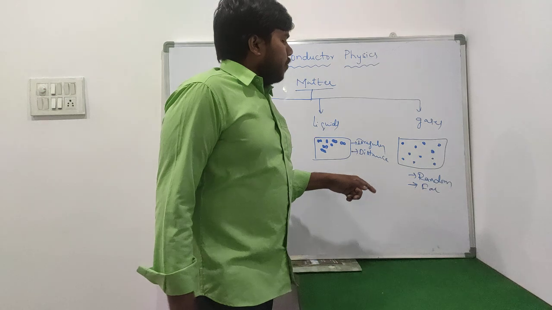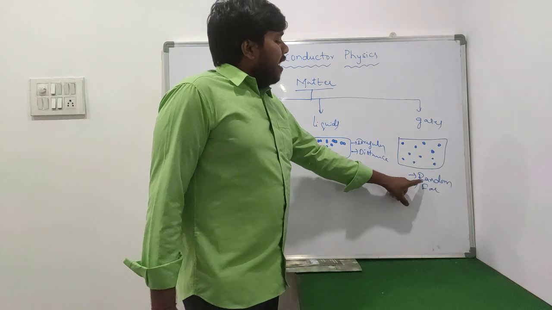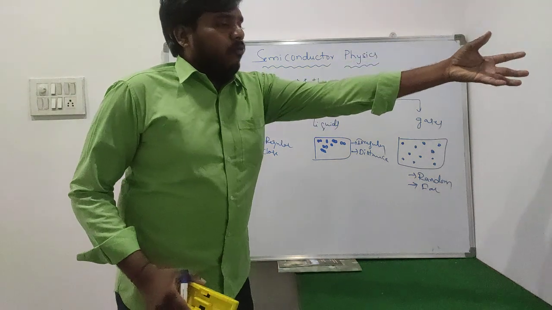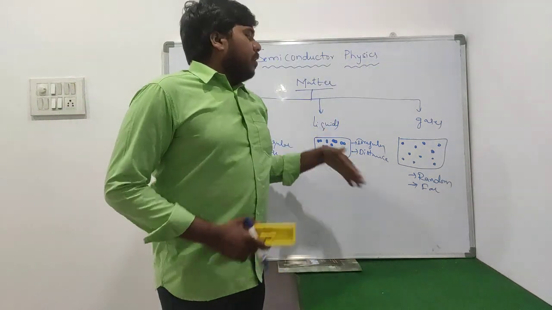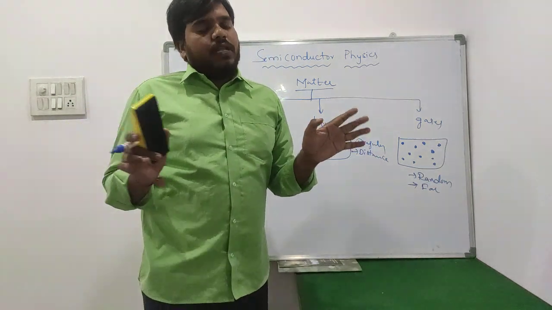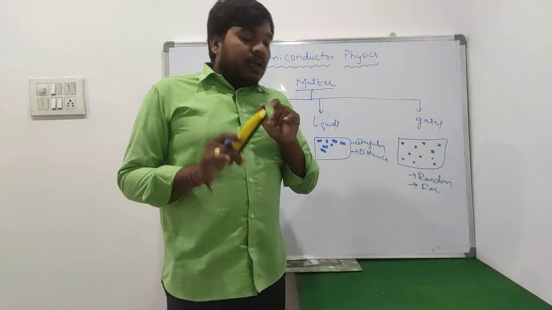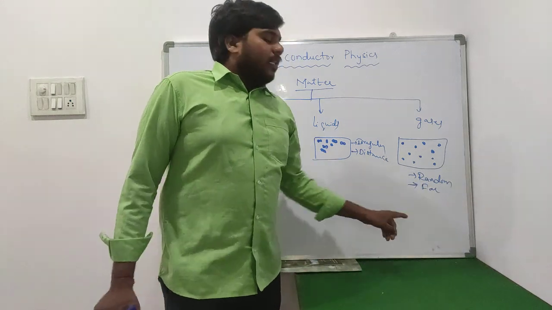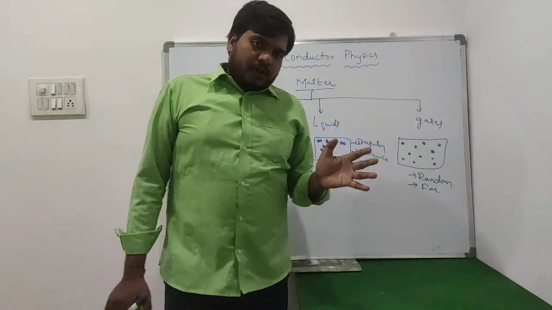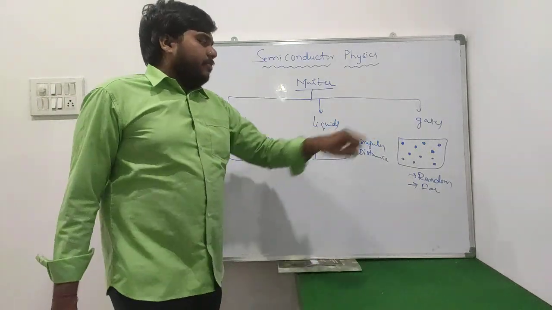Coming towards the next one. Within the gases, how are the molecules arranged? Within the gases, the molecules are arranged in a random manner. Random manner means here we have one, there we have one, and here we have one. In that manner, the molecules are arranged randomly, so they don't have a particular pattern. One molecule is very far away from another one within the gases. This is the molecular arrangement of solids, liquids as well as gases.